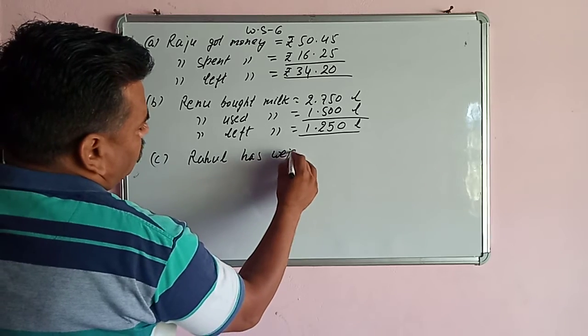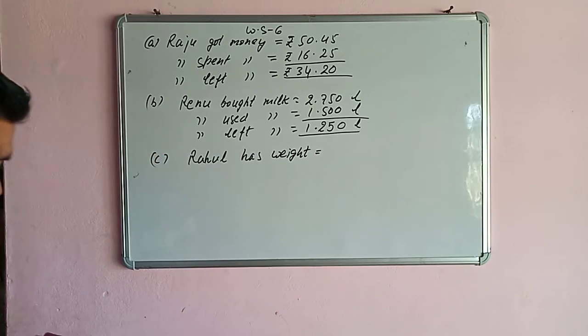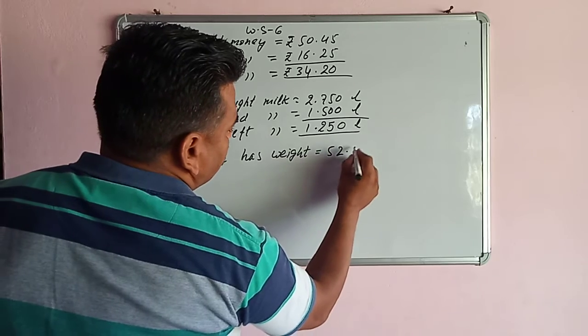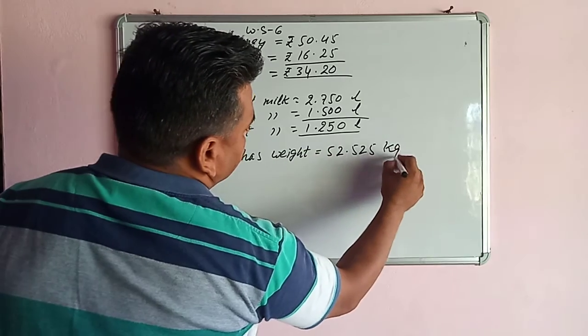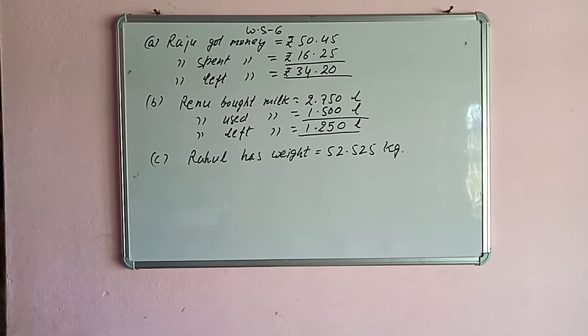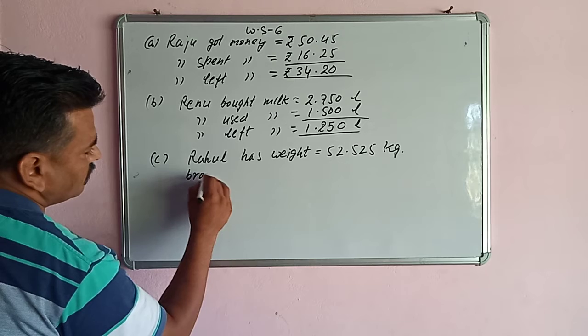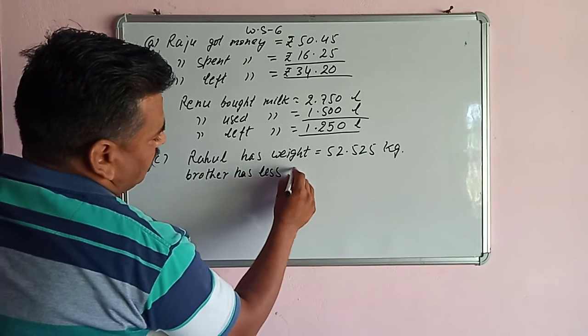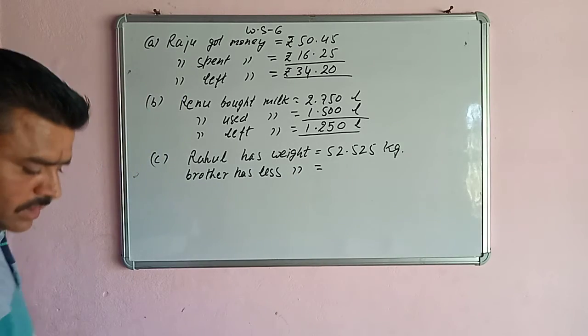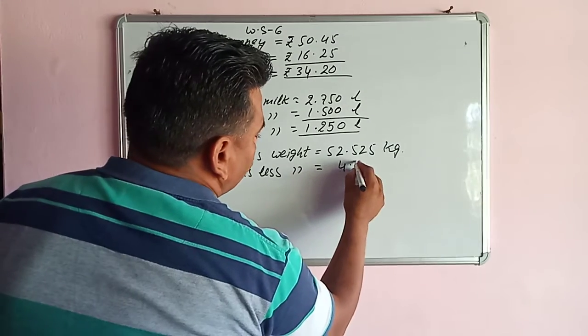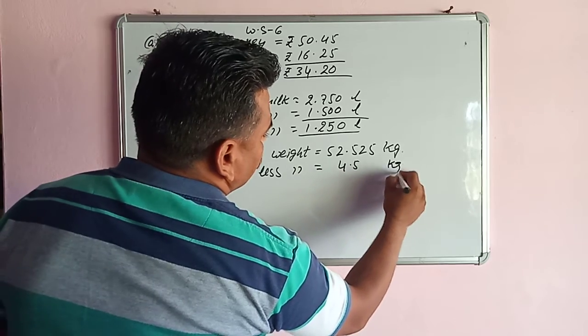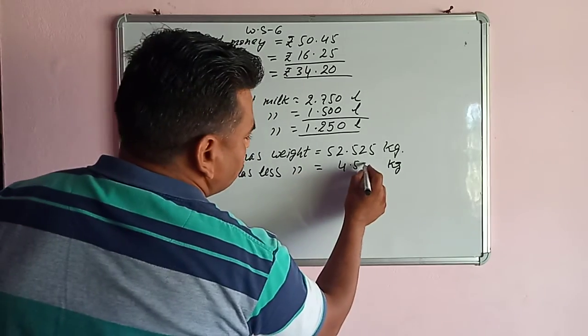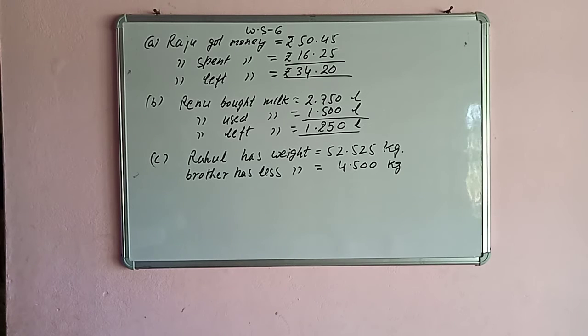So Rahul has weight, that is 52.250 kilogram. So the brother has less weight than Rahul. So how much? That is 4.5 kg. We convert this into like decimals, so we place 2 zeros here. So now we are going to find the weight of his brother.